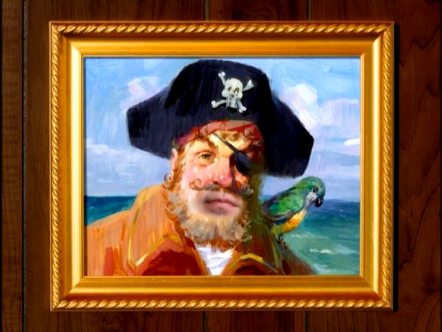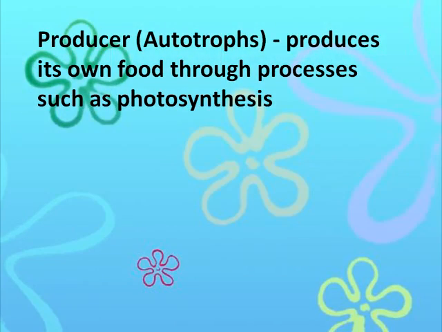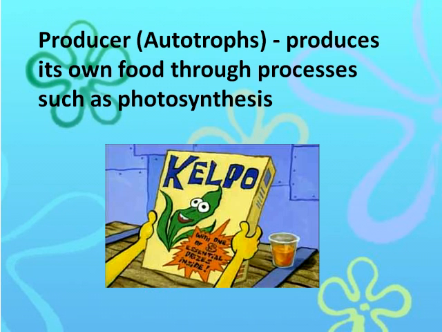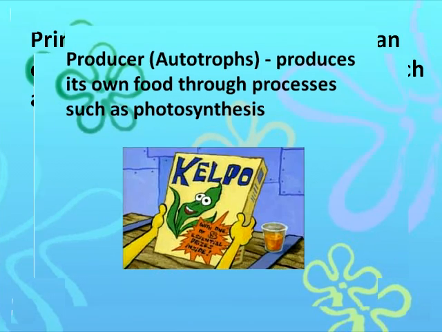Now let's begin. A producer is one that produces its own food through processes such as photosynthesis. These are sometimes called autotrophs. Kelp is a producer because it has the ability to produce its own food via photosynthesis.